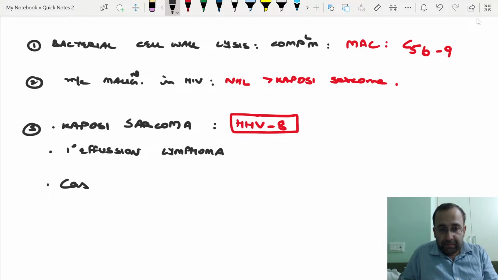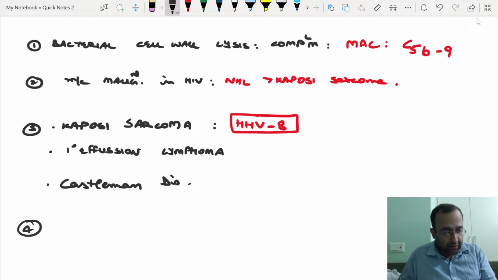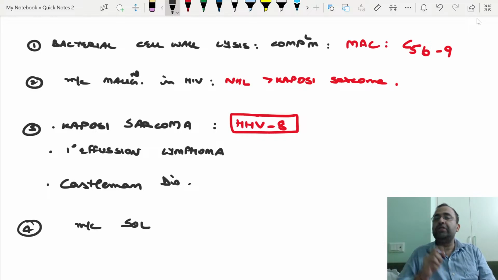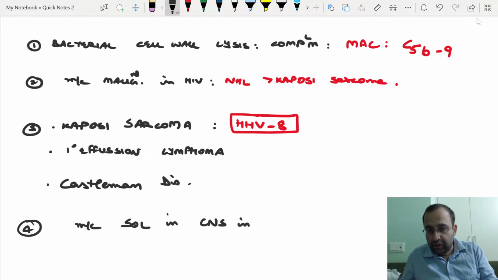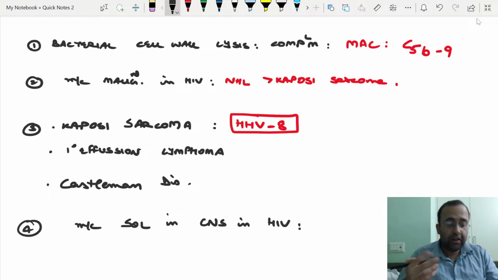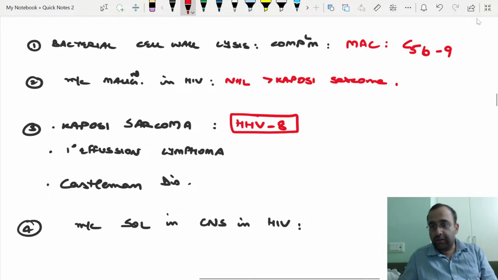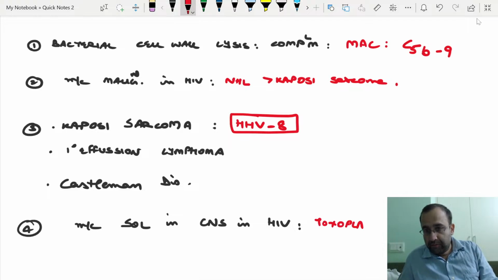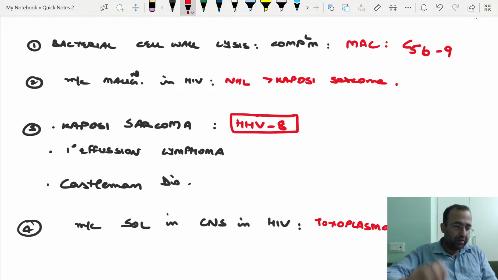Next, most common space occupying lesion in CNS in HIV. Last question. Most common SOL. SOL is space occupying lesion. Anything that occupies space. It can be infection, it can be cancer, it can be lymphoma. HIV increases the risk of all 3 in the CNS. It increases the risk of cancers, lymphomas, and infections. But which is most common? Infection by toxoplasmosis. Most common space occupying lesion in CNS in HIV, toxoplasmosis.